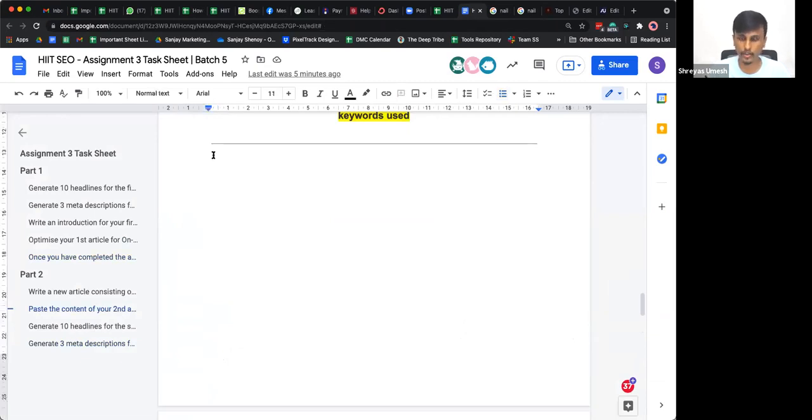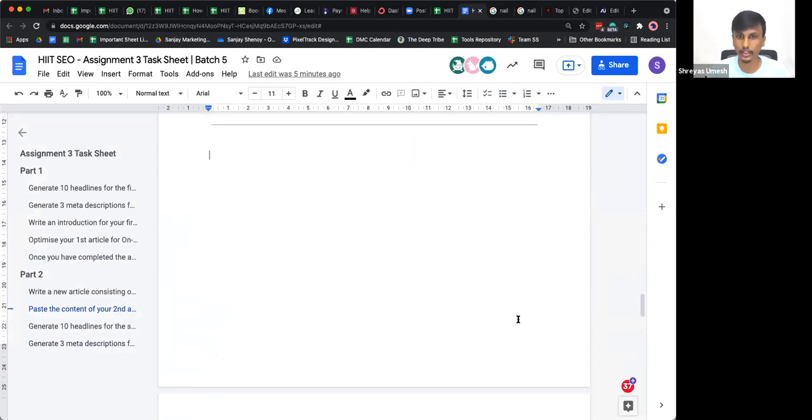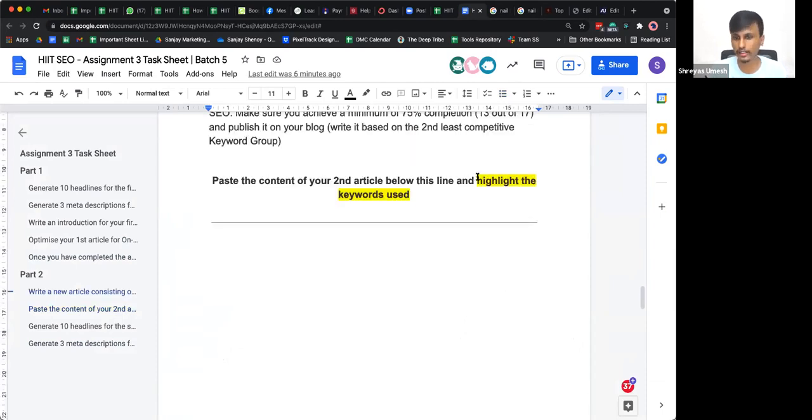Make sure you copy paste your entire 1,000+ words here and highlight all the keywords. It's been highlighted here very clearly. If in case we find any assignments which do not have the keywords highlighted, we are going to reject it. Is that clear, guys? That's that for the task sheet.